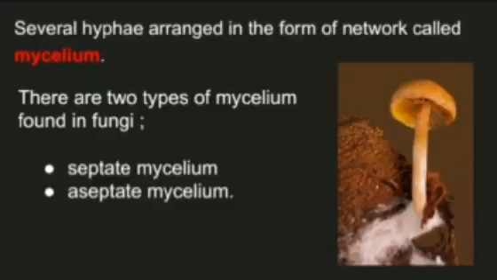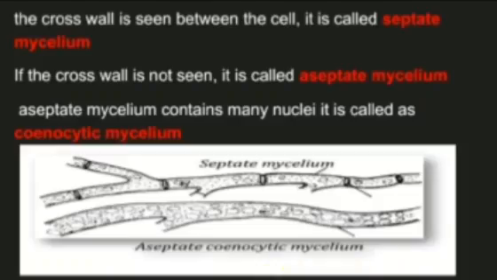There are two types of mycelium found in fungi. One is septate mycelium, another is aseptate mycelium. This is how mycelium looks like. The white network-like structure is known as mycelium. If a cross wall is seen between the cells, it is called septate mycelium. If the cross wall is not seen, it is called aseptate mycelium.